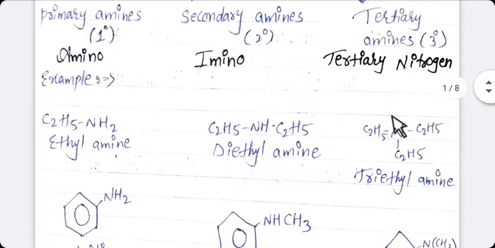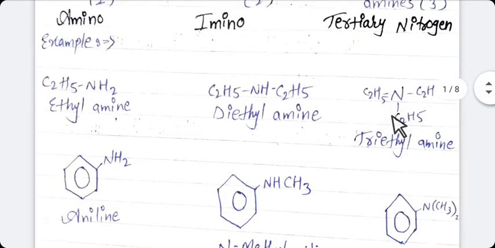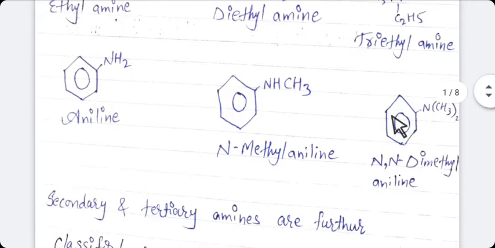See here in the example, N is here, which is tertiary nitrogen, and 3 ethyl groups means 3 alkyl groups are attached with the nitrogen. Same here, nitrogen is here and 2 methyl groups and 1 aromatic ring are attached here.